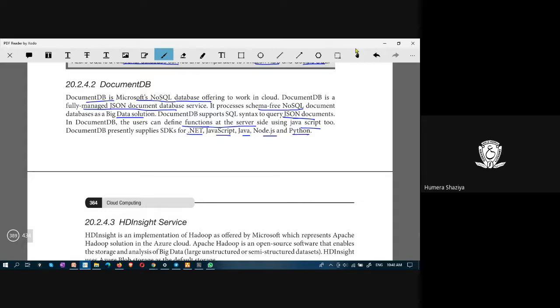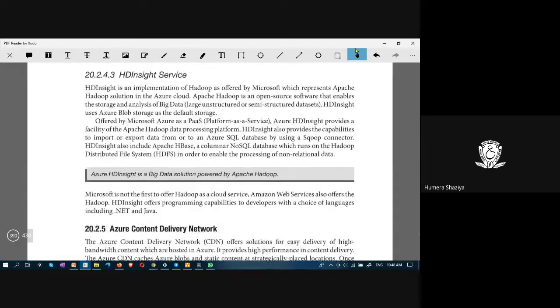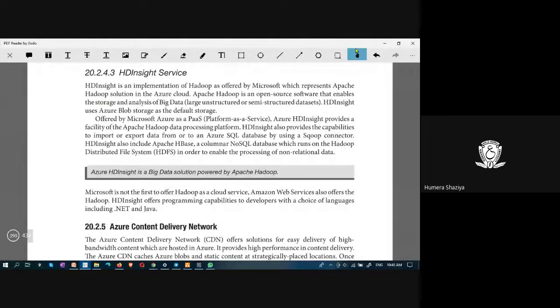HD Insight service. HD Insight service is an implementation of Hadoop. Hadoop is a big data system. HD Insight is Microsoft's big data software system that implements Hadoop.